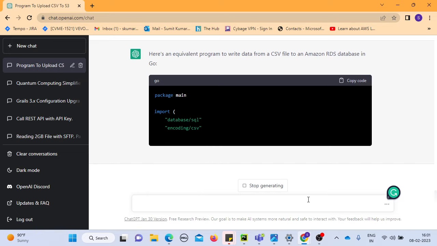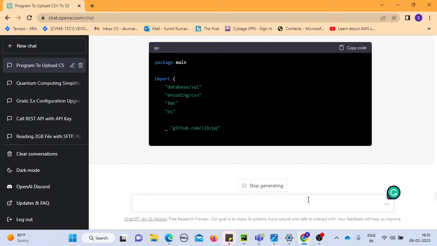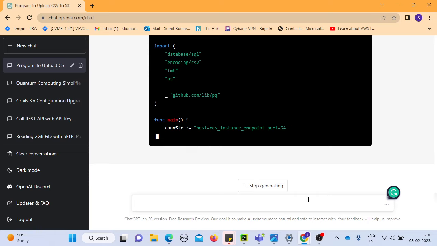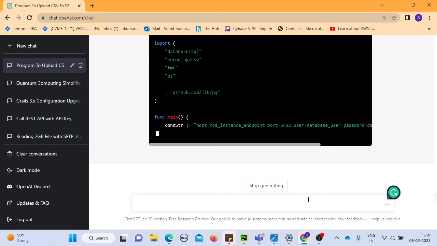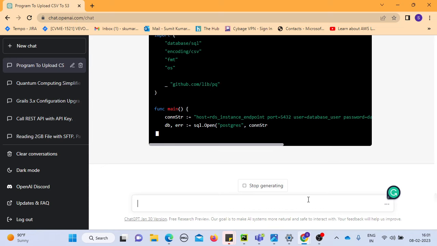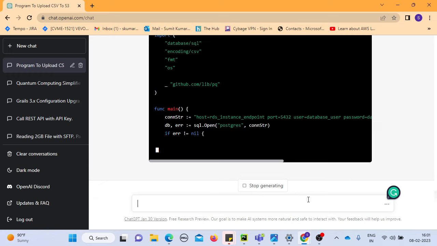It's writing the entire thing in Go language. So how long do you think a normal developer will take to write this entire thing in Go language? Wow, boom. So this is all about a programming model. I was saying to you that it is helpful. You can draw a horse or an elephant, let's say, an elephant diagram.